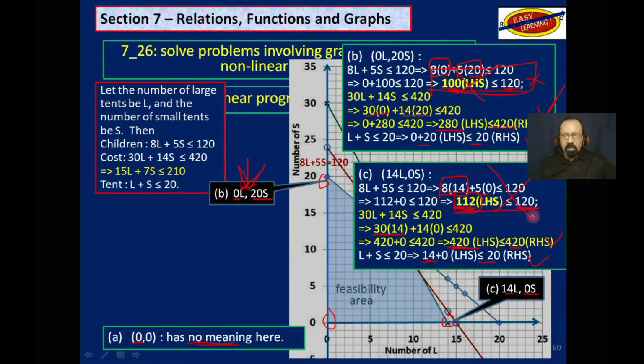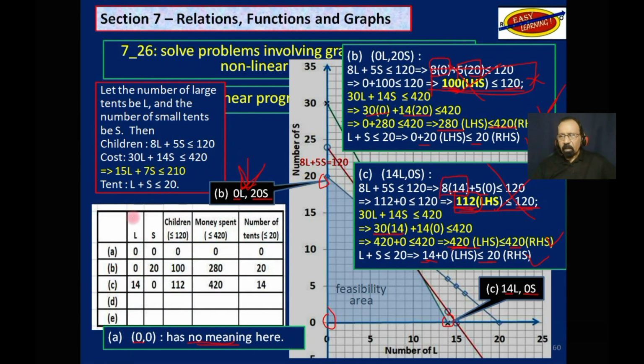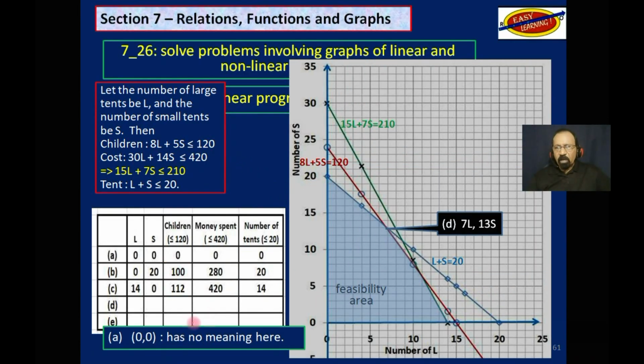Let's consider those 3 together on a table. As we said, we have a problem here. We have a problem here. This is fine. That is fine. That is fine. That is fine. So A, B, and C, those 3 corners that we considered so far, on the axis will not do. Generally, your answer is one of the other 2 points that are not on any of the axes. So now we still have to consider this point here and this one here.